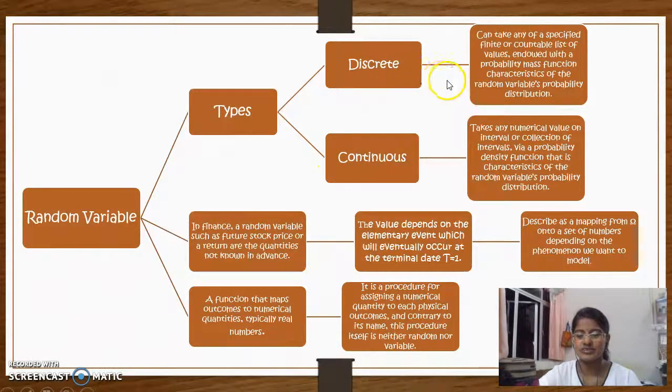Discrete is defined as taking any of a specified finite or countable list of values, endowed with the probability mass function characteristic of the random variable's probability distribution. And continuous is defined as taking any numerical value in an interval or collection of intervals via a probability density function that is characteristic of the random variable's probability distribution.